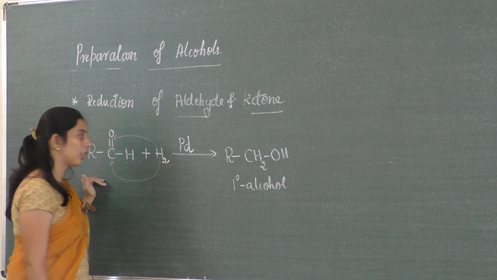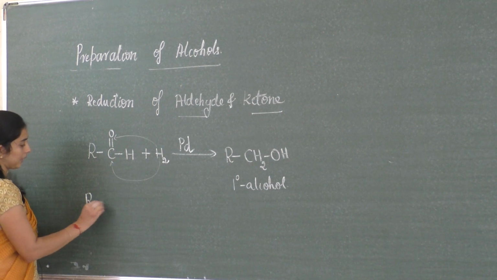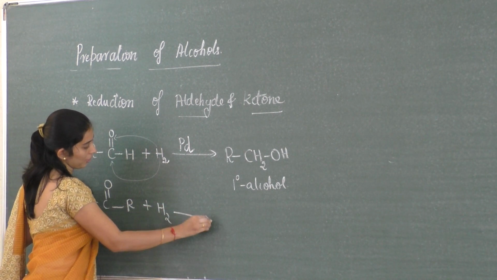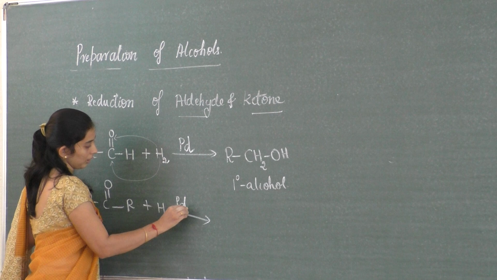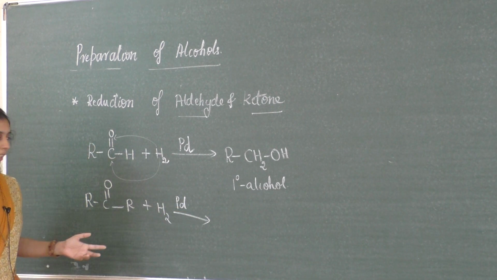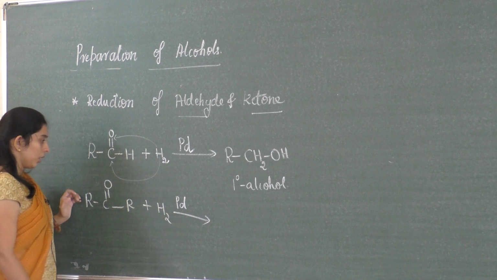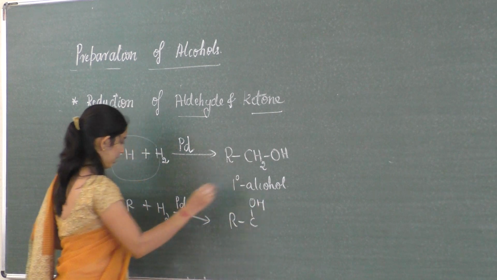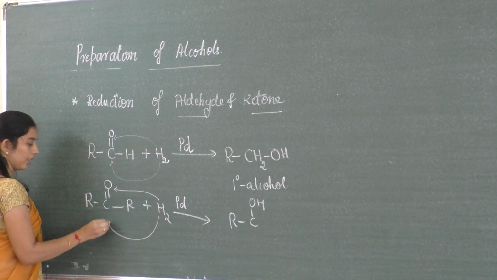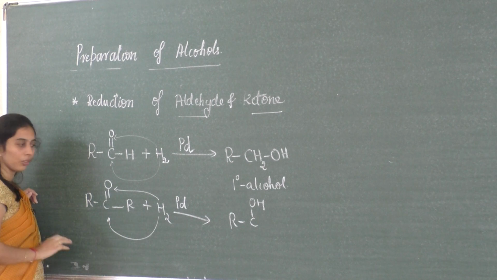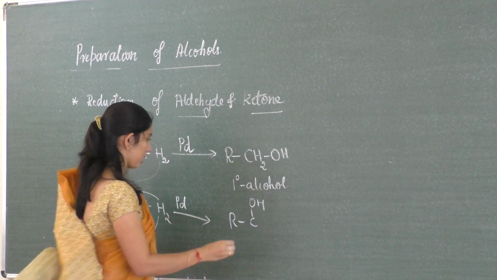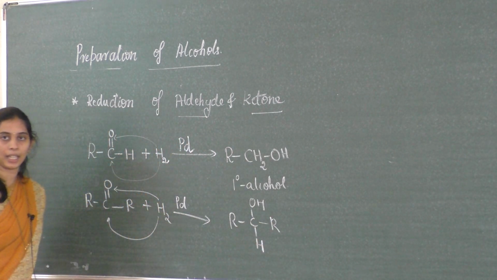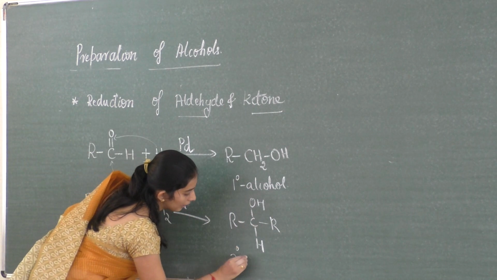Or a ketone. You can use ketone also. If I use a ketone here, what happens? RC double bond OR undergoes reduction in the presence of platinum or palladium or nickel. That's our catalyst. So here RCOH, hydrogen comes and attaches here and here. There is a mechanism that is not needed for you. RCOH, so here R, here H. So it becomes a secondary alcohol. You are going to get secondary alcohol.